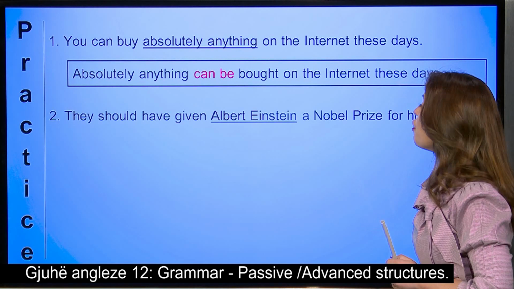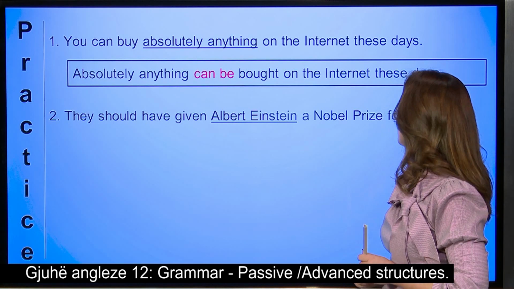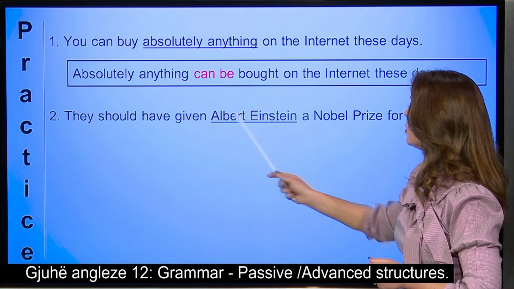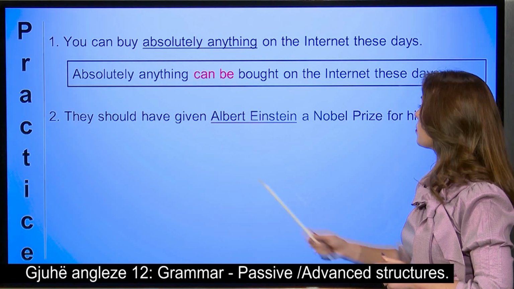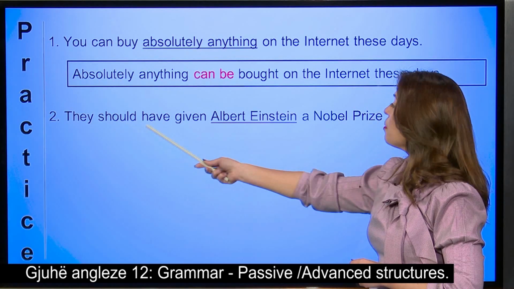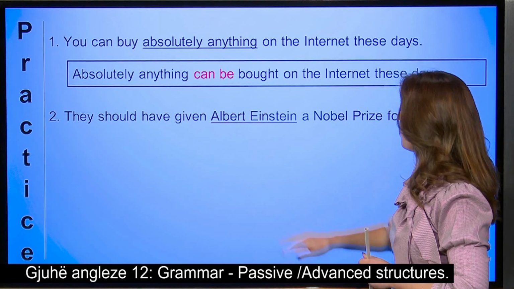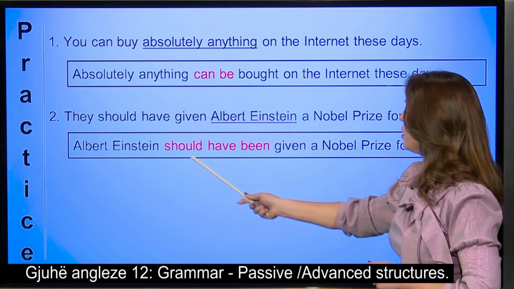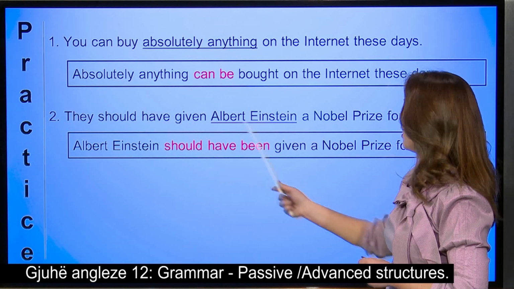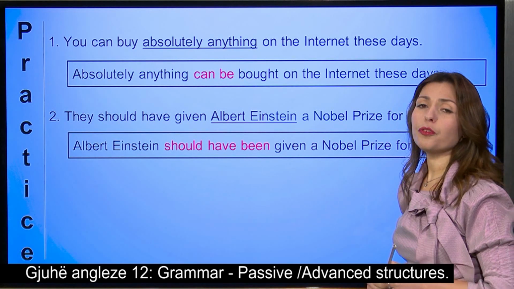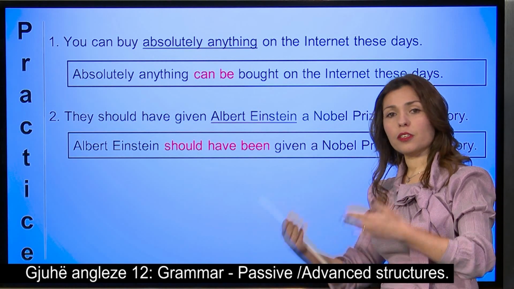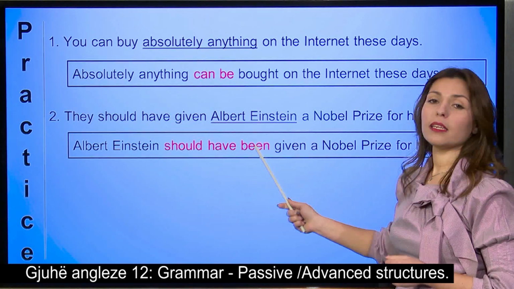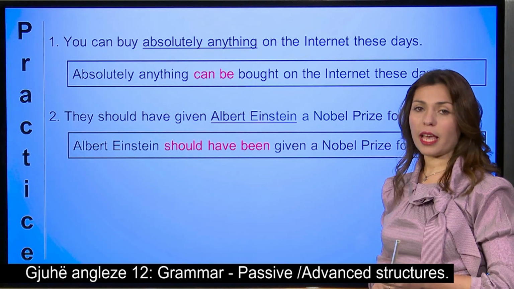Number 2, they should have given Albert Einstein a Nobel Prize for his theory of relativity, of course. So let's start with Albert Einstein. Modal verb in the past, as we can see. So, Albert Einstein should have been, here it is, the verb to be, given. As you can see, it is the same. So it is very easy for you to change from the active to the passive when it is in the past, because you simply add been in the middle. The rest remains the same.